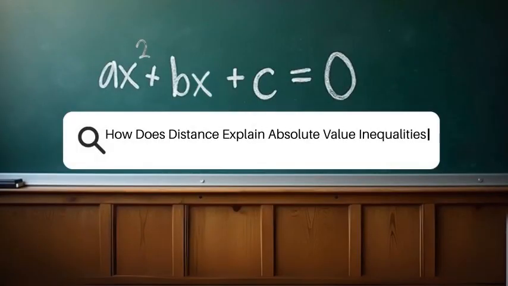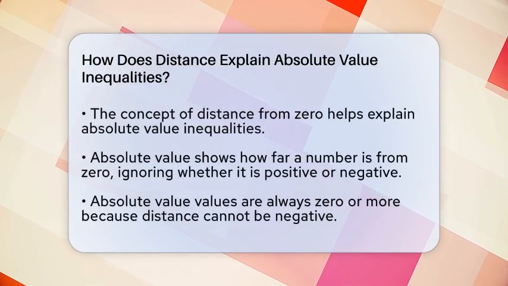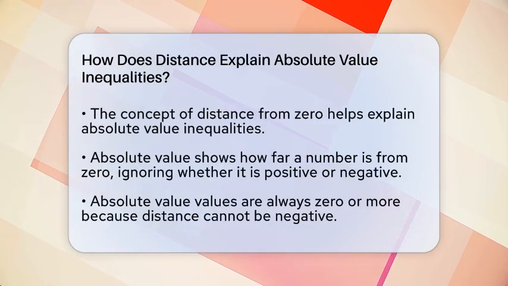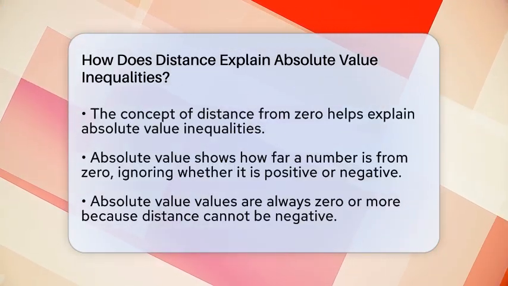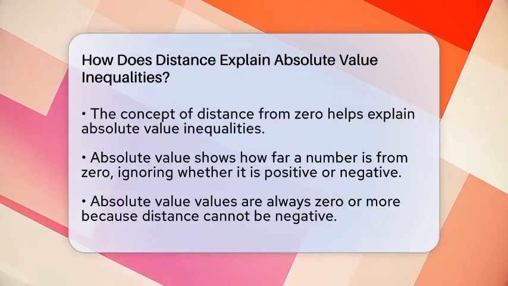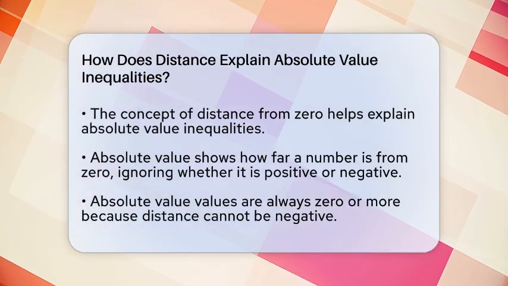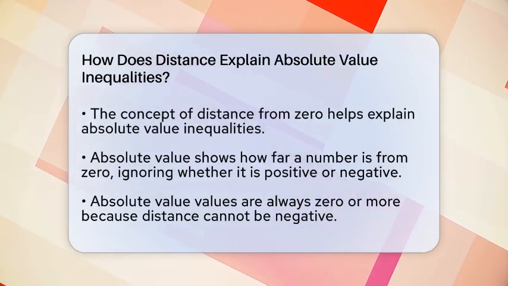How does distance explain absolute value inequalities? Imagine you are trying to find out how far a number is from 0 on the number line. That idea of distance is what helps us understand absolute value inequalities. Absolute value shows us the size of a number without caring if it is positive or negative. It is always 0 or more because distance cannot be negative.